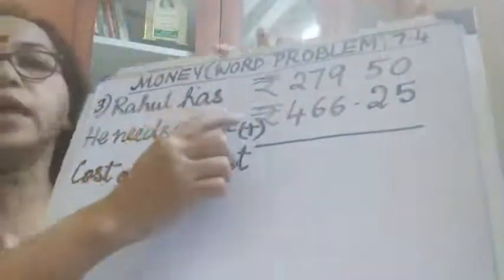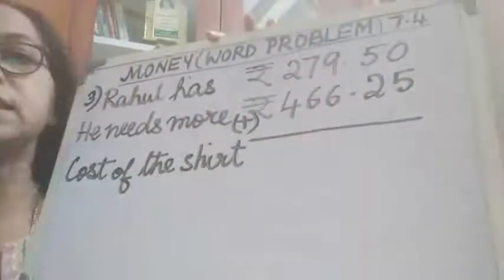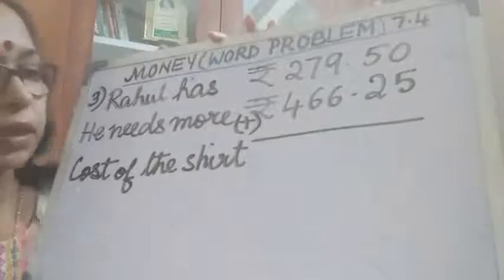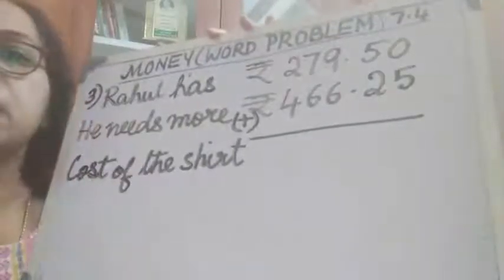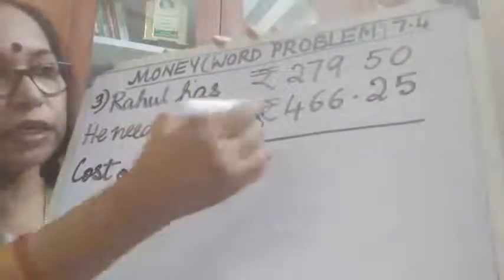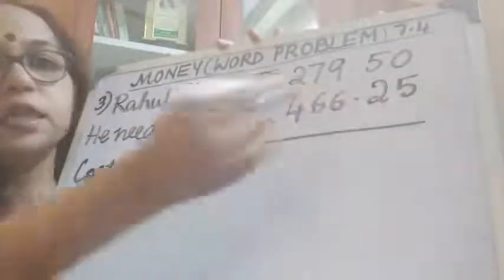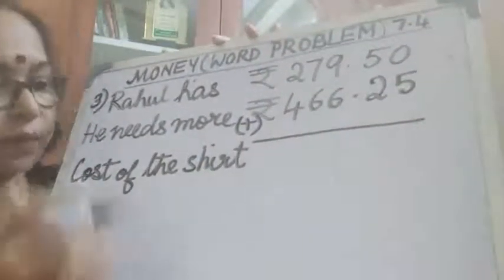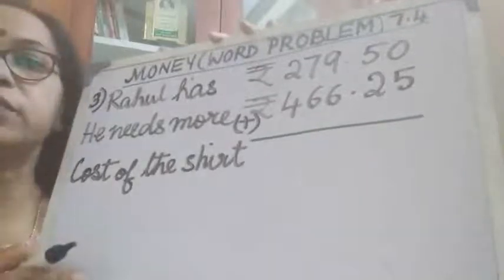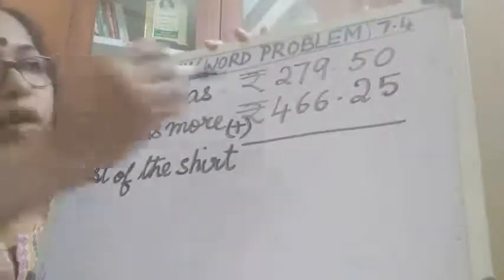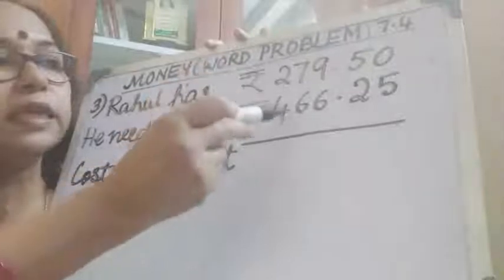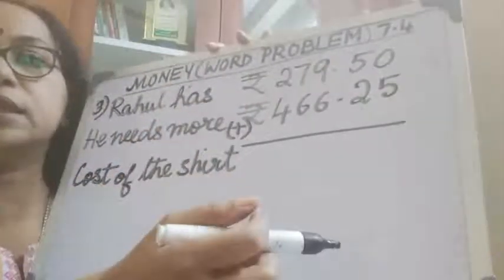So Rahul has rupees 279.50. He needs more. How much more does he need? He needs 466.25 paise more. So therefore, what is the cost of the shirt? Rahul has this money. He needs this money more to buy the shirt.